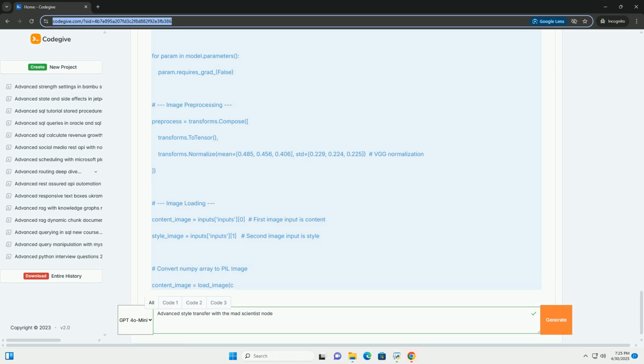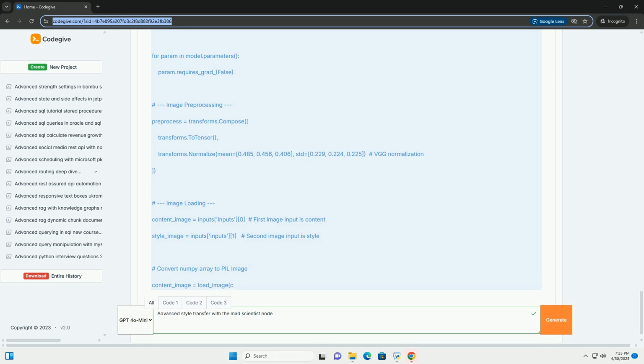Important notes. Input/output: the Mad Scientist node expects a dictionary called inputs as input. The keys of this dictionary correspond to the input connections on the node. In this example, we connected two image nodes to a single input connection, so these are accessible as inputs 0 and inputs 1. The output of the node is a list named outputs.